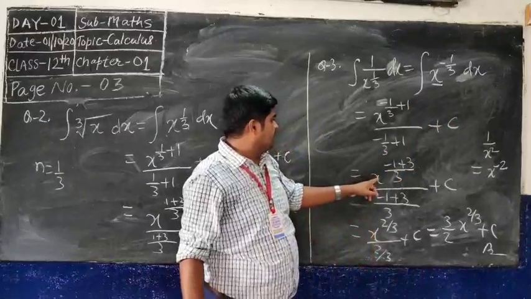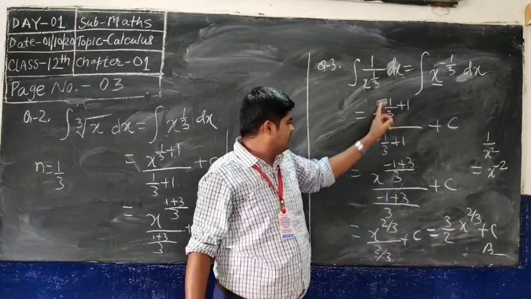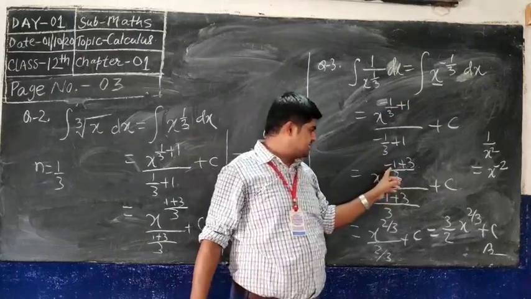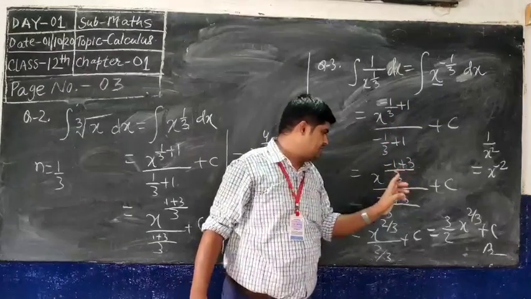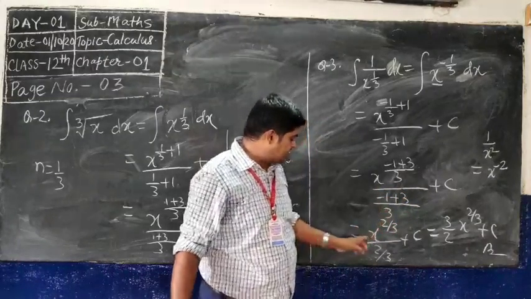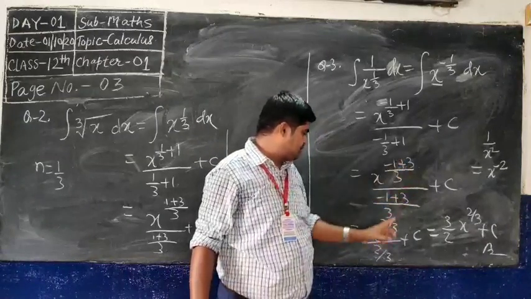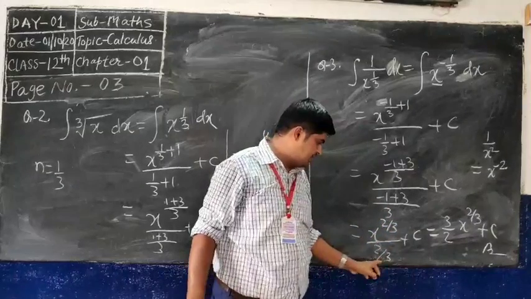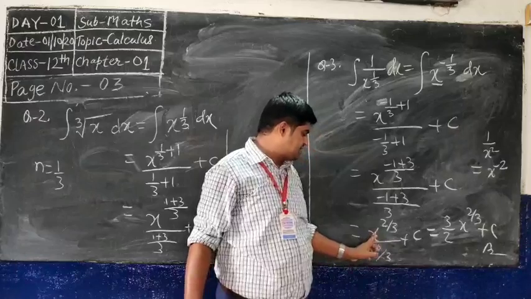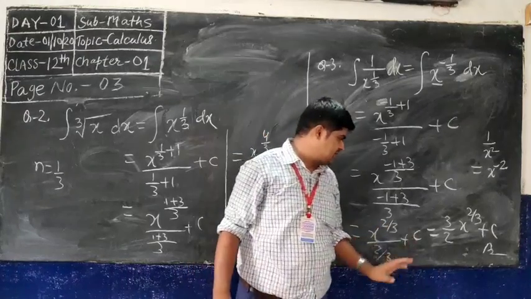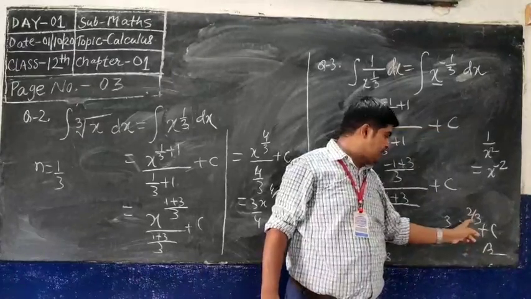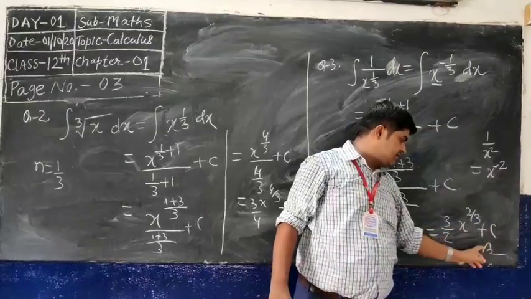Okay, now take LCM. 3 minus 1 plus 3, that means x to the power minus 1 plus 3 by 3 by same here minus 1 plus 3 by 3, that means x to the power 3 minus 1, 2 by 3 by 2 by 3 plus constant term. That means you can write as 3 by 2 x to the power 2 by 3 plus c. That means this is your answer, 3 by 2 x to the power 2 by 3 plus constant term.